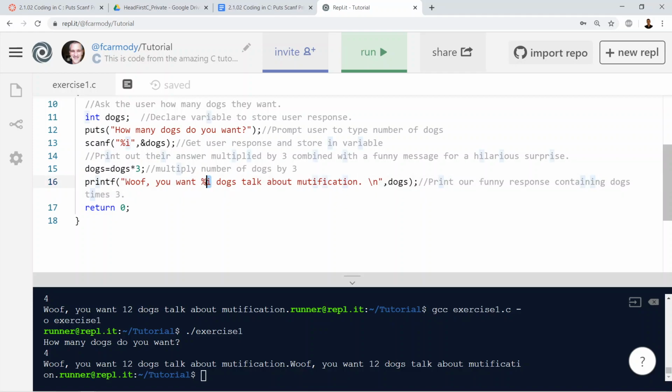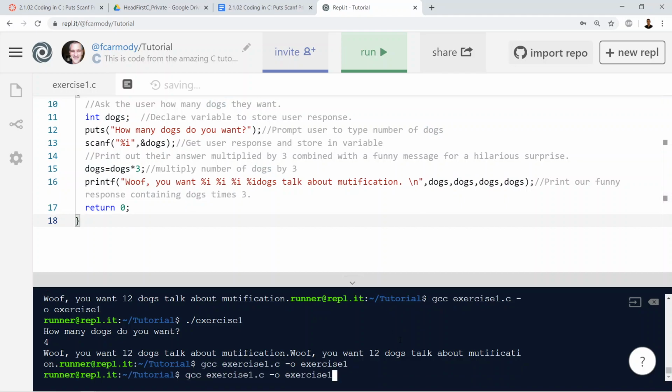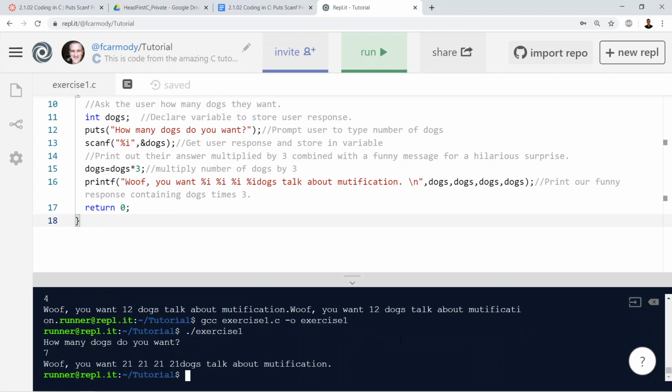Okay. The other thing we want to take a look at is what if we have more than this? Like what if we have many, many values? Like say we want 4 different values. All we're going to do is keep putting commas on as we go. So this dogs would replace this %i. The second dogs would replace the second %i. The third dogs would replace the third %i, and so on, right? You could have many variables getting replaced all at once, just in a row. And that's basically it. So let's take a look at how this runs. Okay, I want 7. Wow, woof, you want 21, 21, 21 dogs? Talk about modification.